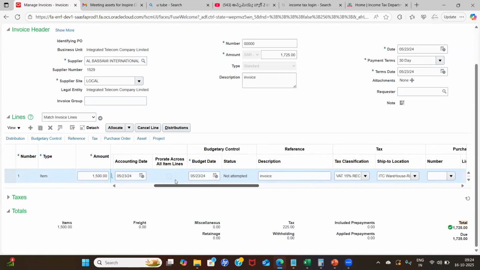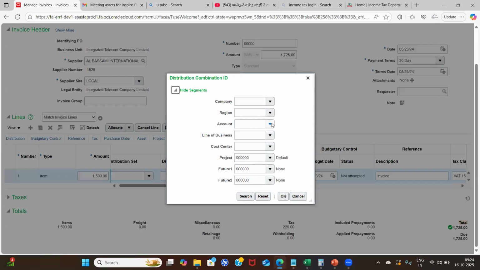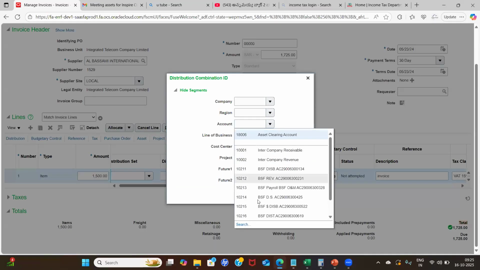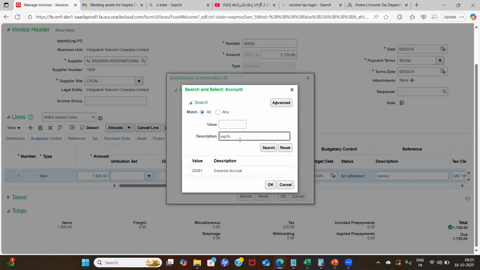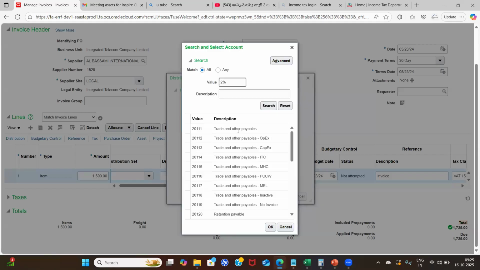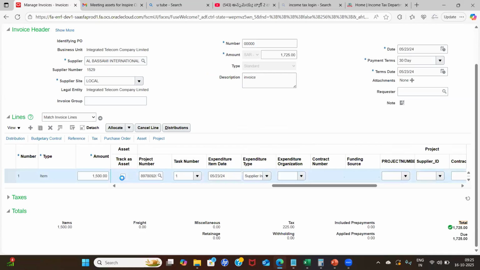But if I give any account other than an asset account as the distribution combination, like an expense account, if I select any of these expense accounts, then I need to select Track as Asset as a mandatory option.